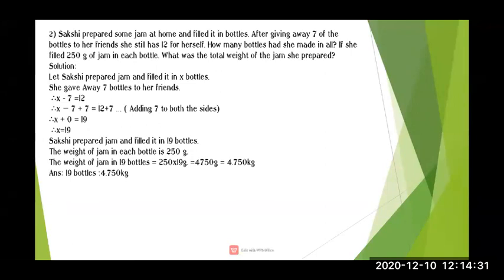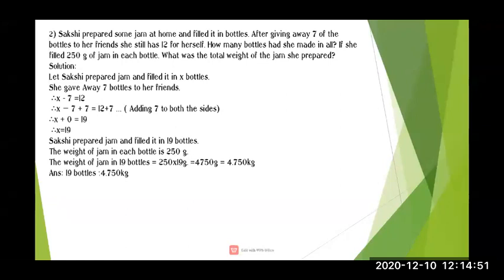How many bottles had she made in all? She gave 7 bottles to her friend and she is still having 12 with her. We don't know how many bottles she had made, so we have to find how many bottles she made.